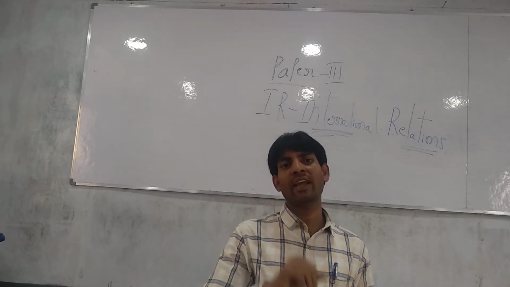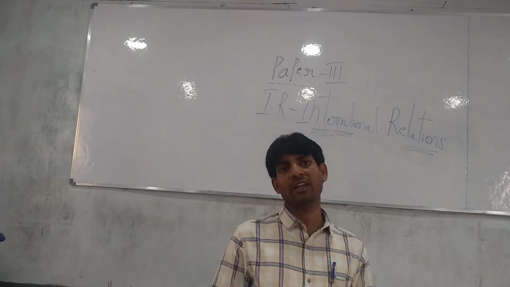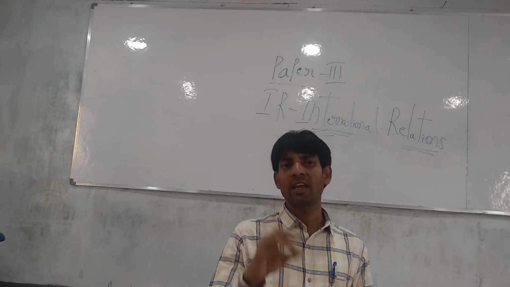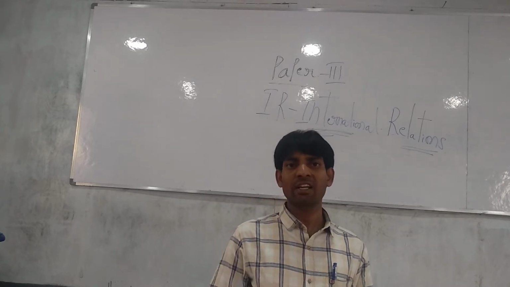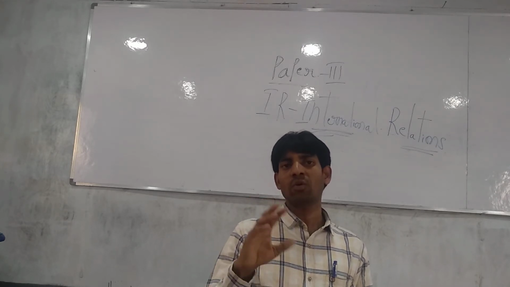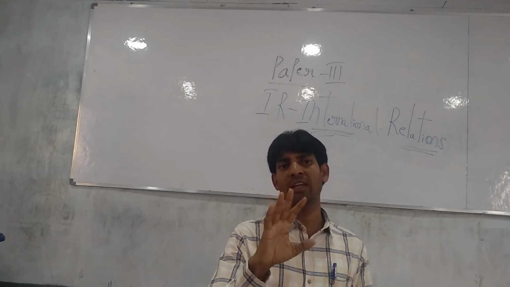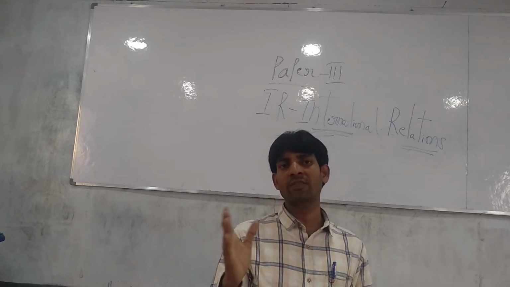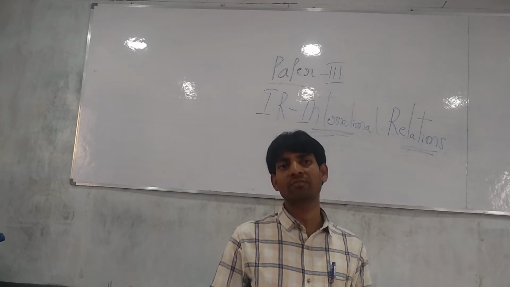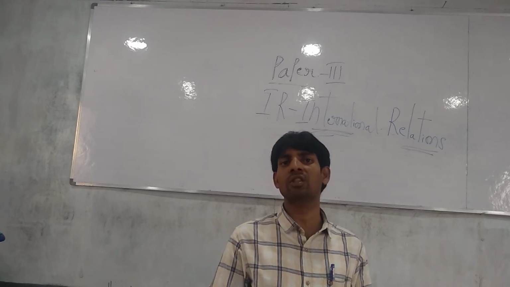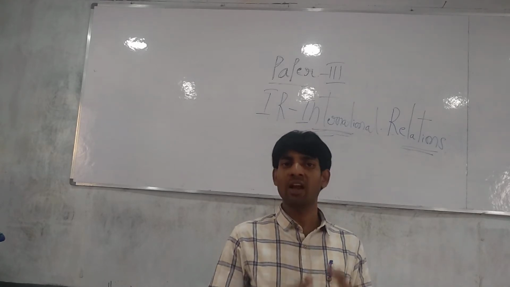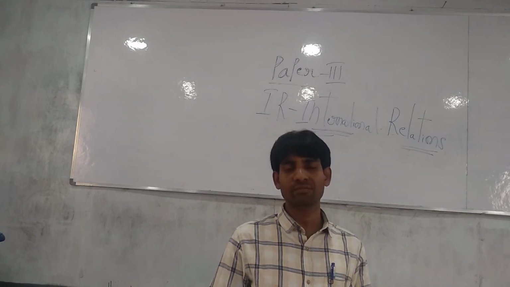Next, BRICS. Five major emerging countries economically. What are the five countries? B stands for Brazil, R stands for Russia, I stands for India, C stands for China, S stands for South Africa. That is the BRICS countries. We already discussed it in another day's class.